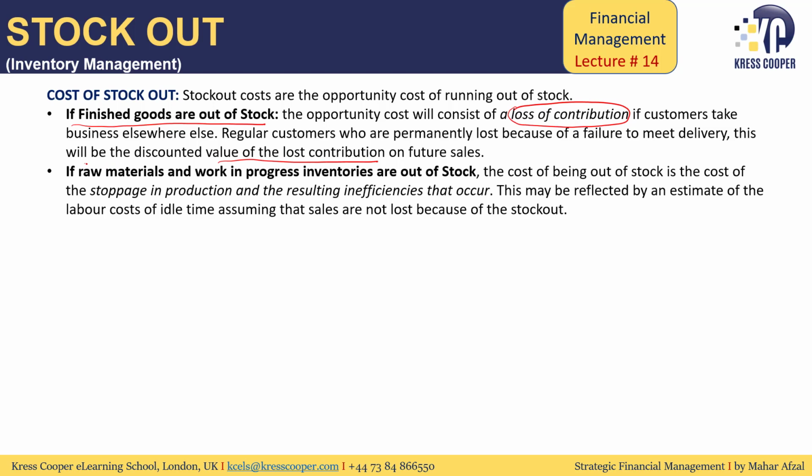If the raw material is out of the stock or work in process inventories are out of the stock, then in this situation there will be stoppage in the production. When the production is stopped, it will result in inefficiencies and the company's labor will not be utilized properly. So wastage of resources will be there as well.